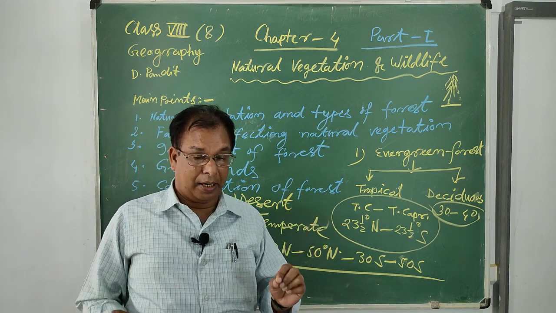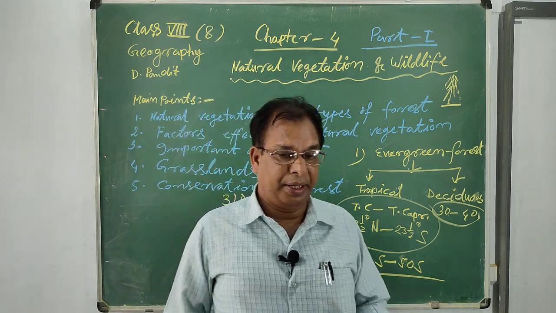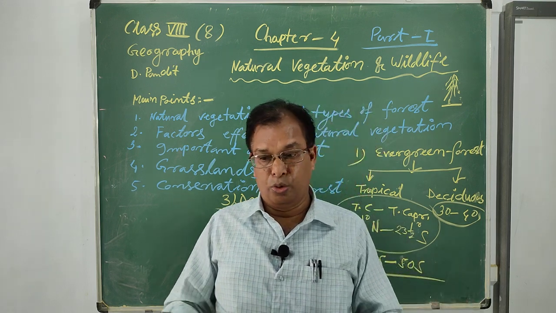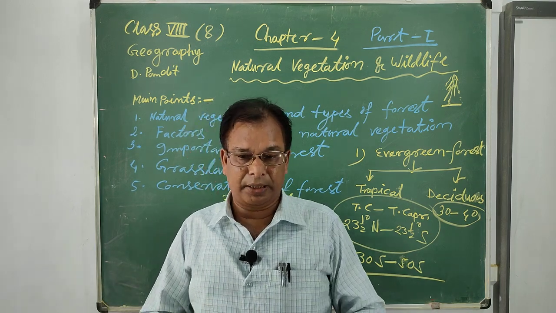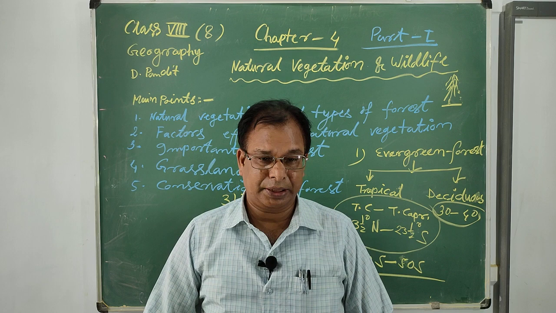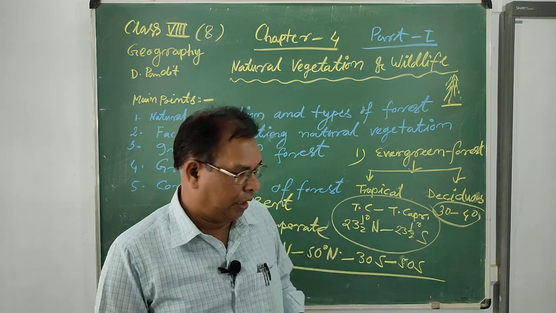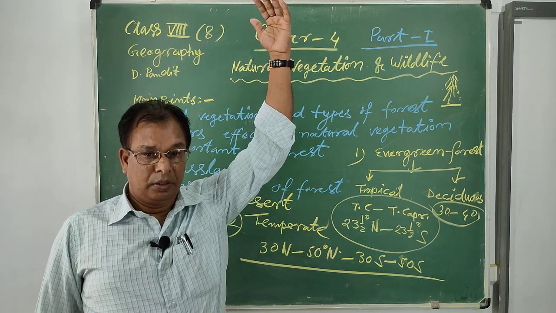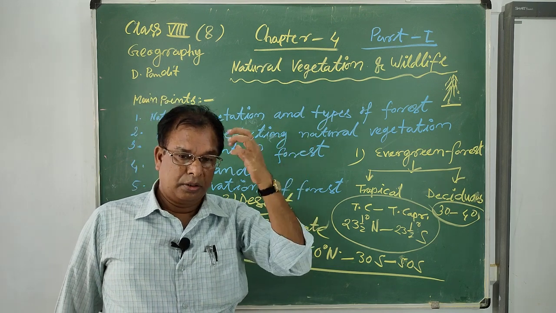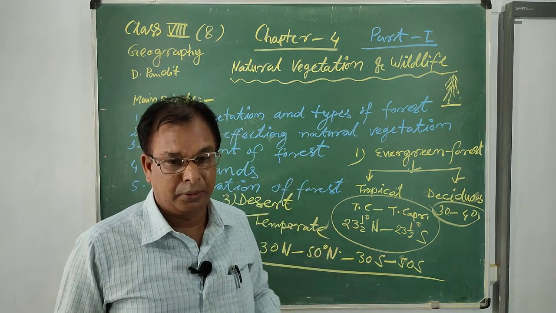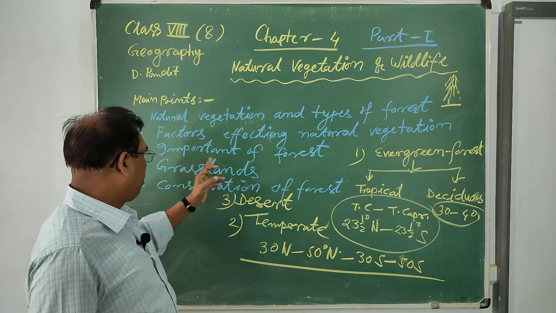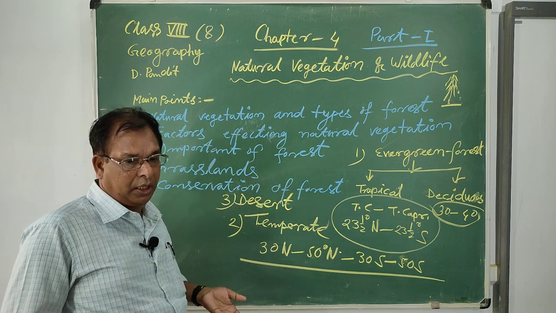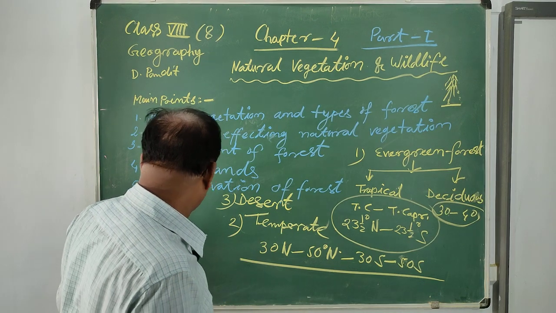Next, a forest provides different types of fruit plants, trees, and wood, and furniture etc. is made for human needs. So different human needs are fulfilled with the help of this forest. Forest also helps with rain and attracts the clouds, and heavy rainfall occurs or is received in those regions. So we find many important benefits from the forest everywhere.